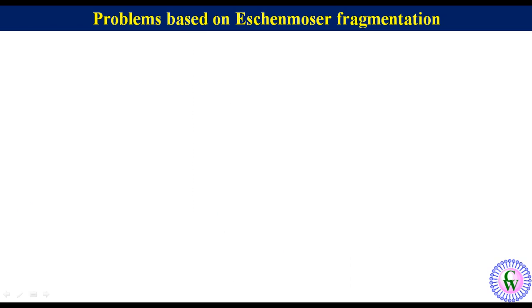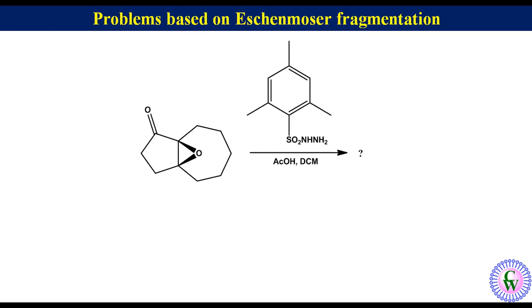Let's have another example. In this, we have to predict the structure of product when given alpha-beta epoxy ketone is treated with mesitylene sulfonyl hydrazine in the presence of acetic acid in DCM. We have already discussed the mechanism of Eschenmoser fragmentation under acidic condition. Here we will discuss the way of drawing a structure of product without mechanism.